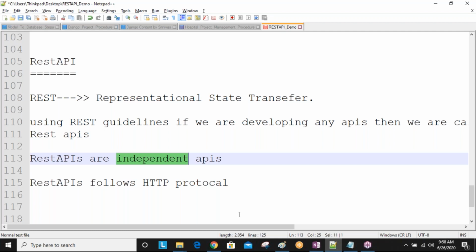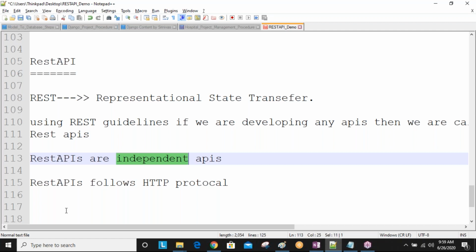This is what we call interoperability. Sometimes in interviews, people ask, what is interoperability? Interoperability means if you develop an API using one technology and one platform, that API can communicate successfully with another platform and another technology application without changing any code.